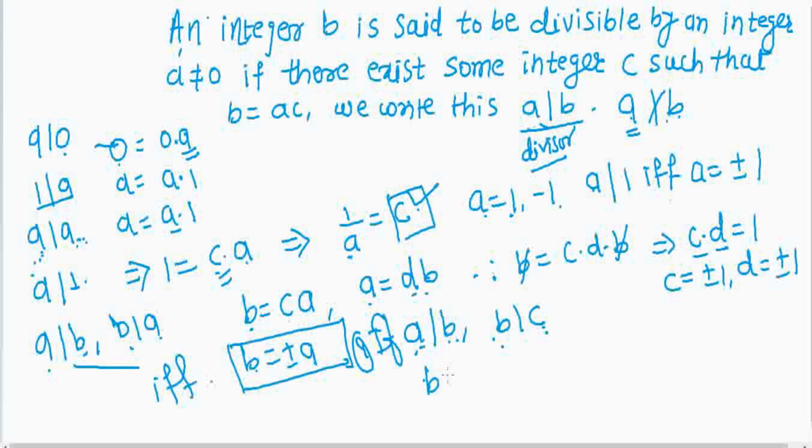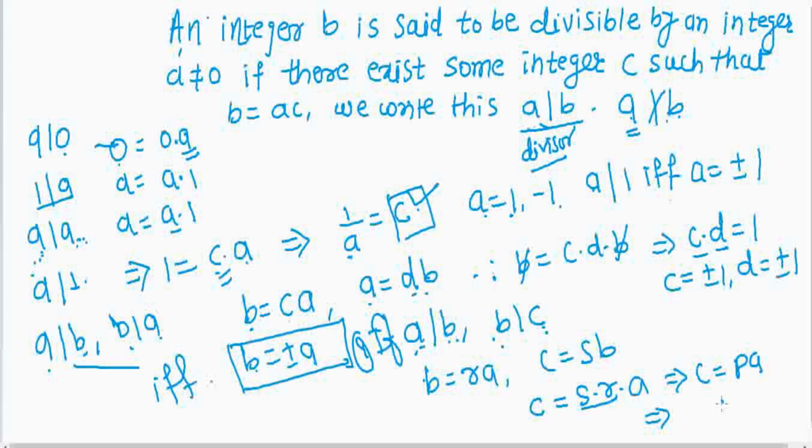We have b equal to r into a, and c equal to s into b. So we have c equal to s into r into a. Again, s and r are integers, so we have a new integer p, c is equal to p into a. So this shows that c is also divisible by a.